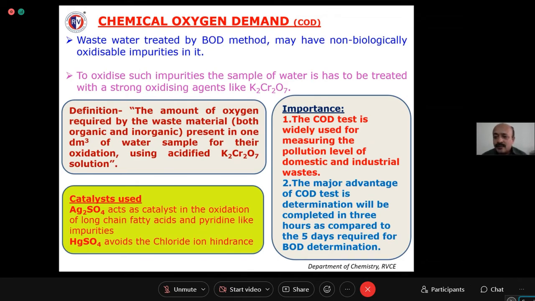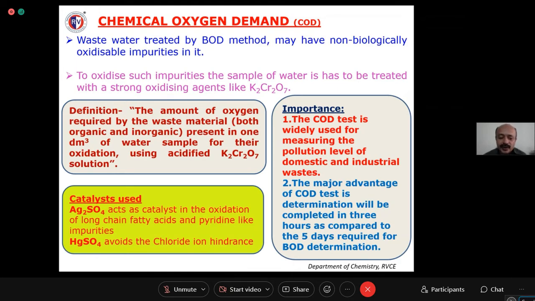Is it a sparingly soluble salt? You might know this one, right? So it is a sparingly soluble salt. So Cl minus ions will be trapped in this form, Hg2Cl2. It cannot be ionized into Cl minus. So for that reason, we are adding HgSO4.